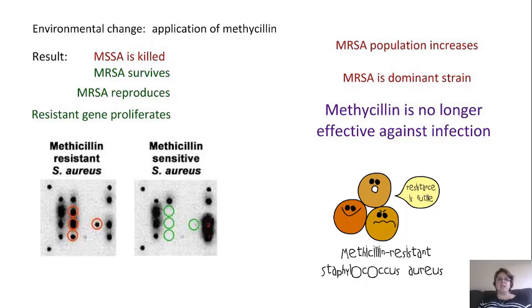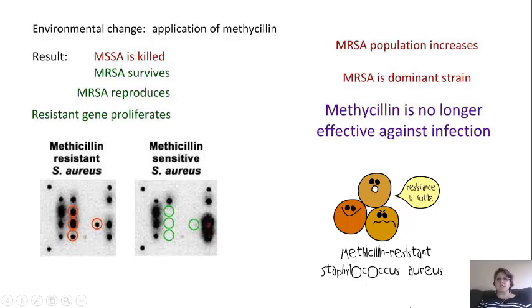And then those genes for the resistance to methicillin will continue to proliferate amongst the population. You can see here we have the resistant Staph aureus with more genes for the resistance, and the methicillin-sensitive or susceptible Staphylococcus aureus is missing some of those genes.